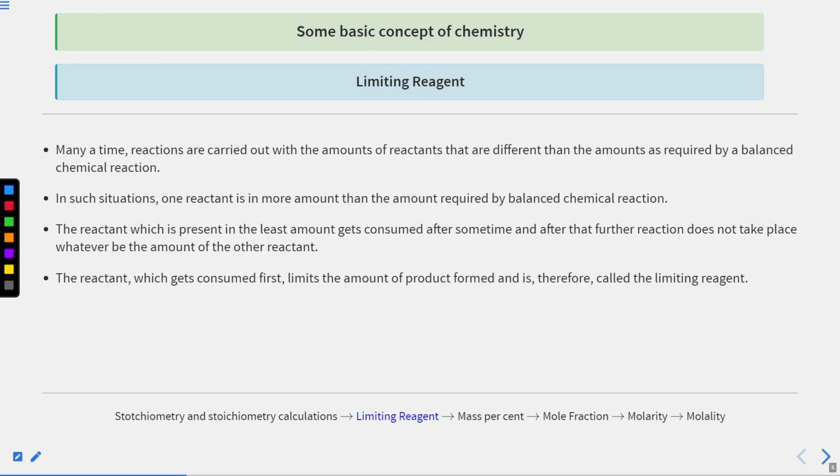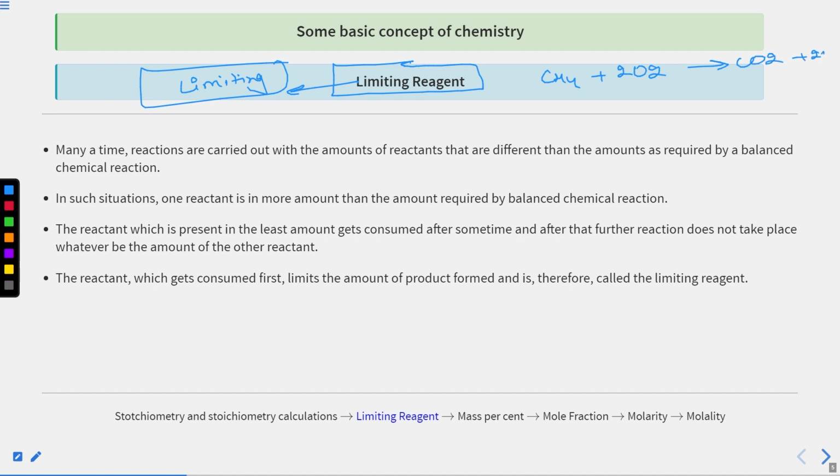Let's understand the limiting reagent. What is this limiting reagent? As the name suggests, limiting reagent. Suppose a reaction is happening like CH4 + 2O2 gives CO2 + 2H2O.